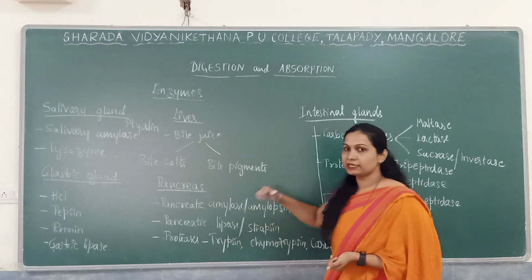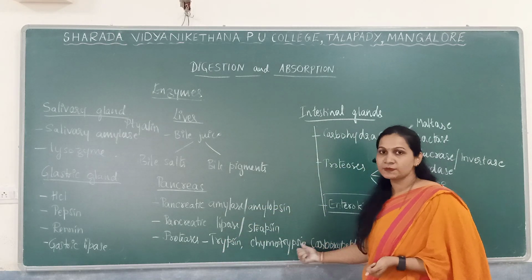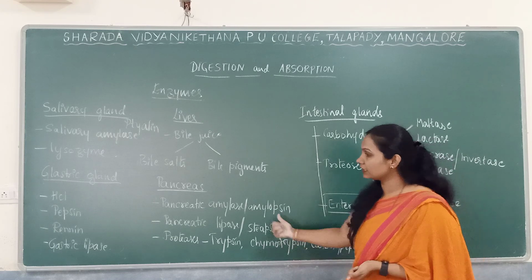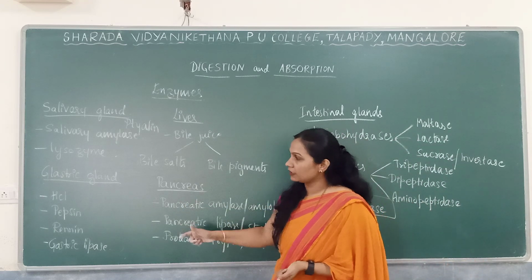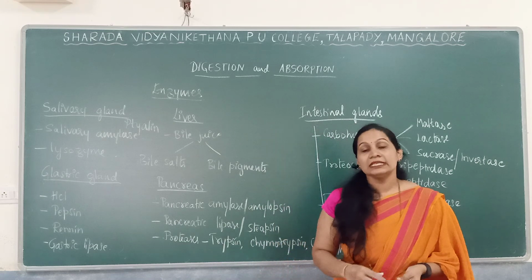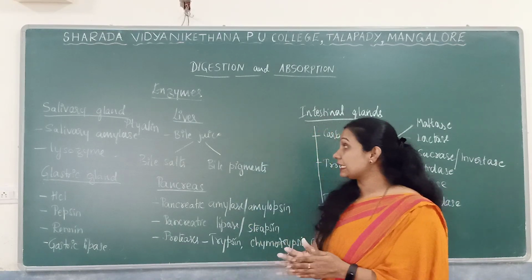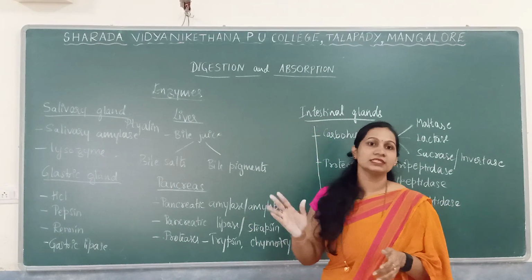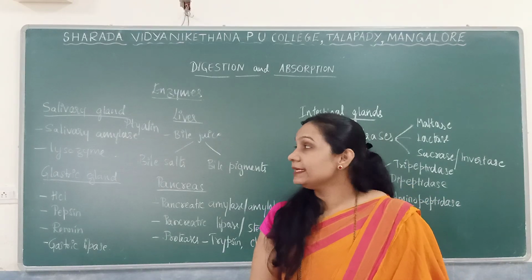Trypsin is activated by enterokinase, chymotrypsin and carboxypeptidase are activated by trypsin, and pepsin and renin are activated by the HCl. Salivary amylase is inactivated by the HCl. So this is regarding the complete enzymes.